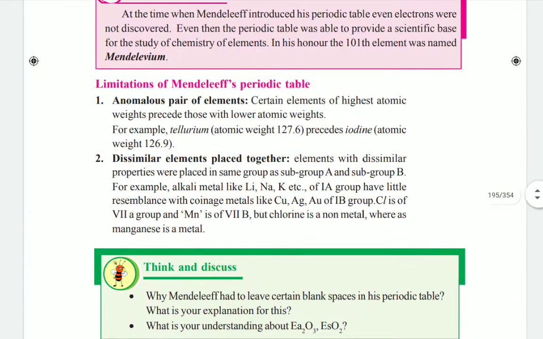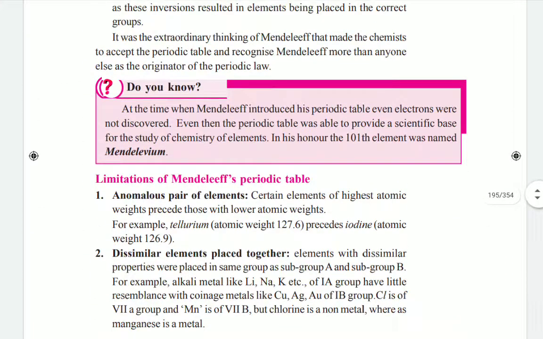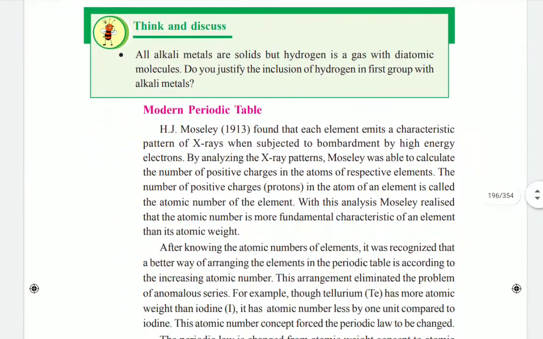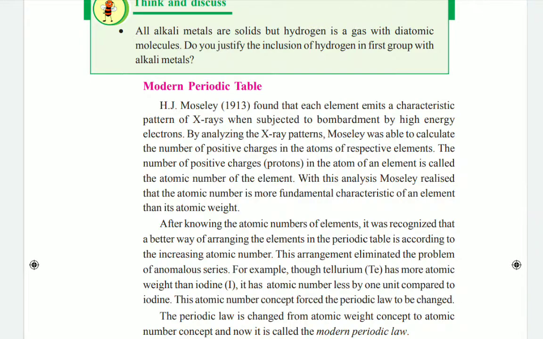To overcome these two limitations, we go for another classification of elements, the modern periodic table, which was classified by H.J. Moseley, children. This modern periodic table will be covered in the next class.